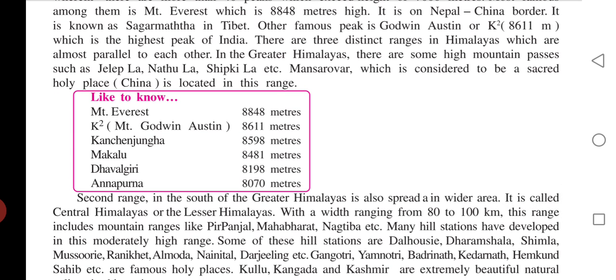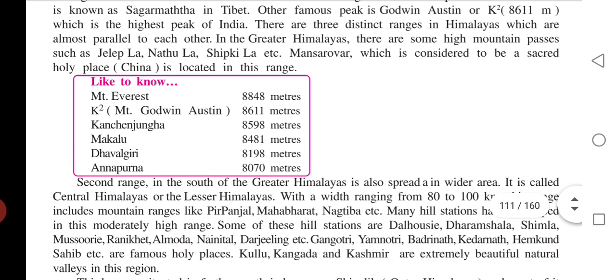There are three distinct ranges in the Himalayas which are almost parallel to each other. In the Greater Himalayas, there are some high mountain passes such as Jelapla, Nathula, Sipkila. Mansarovar, which is considered a sacred holy place, is located in this range.